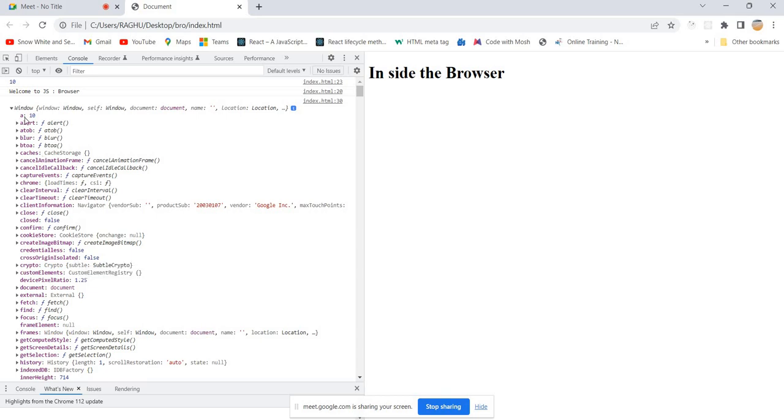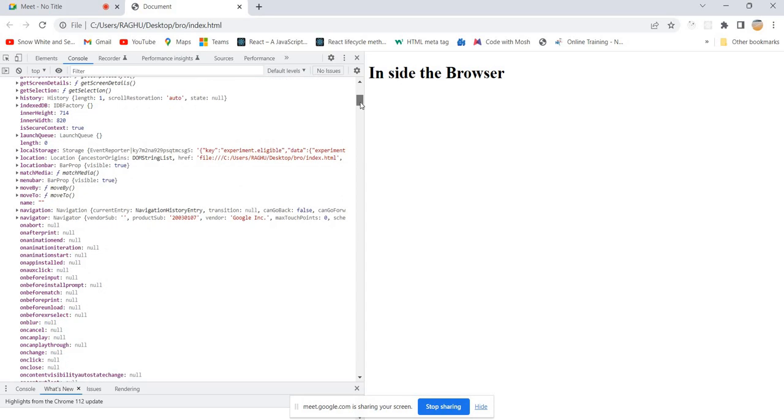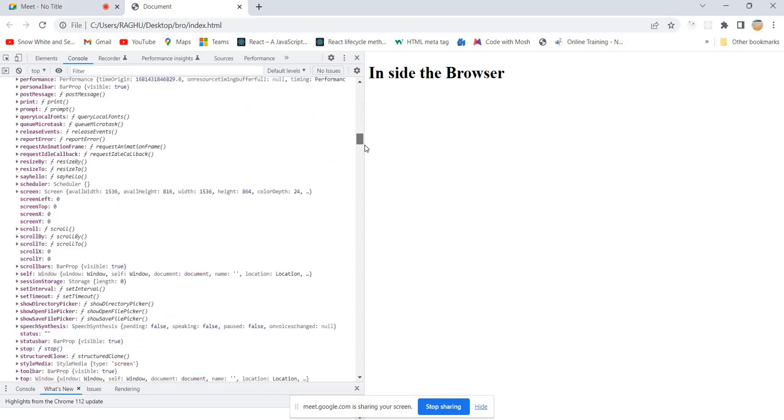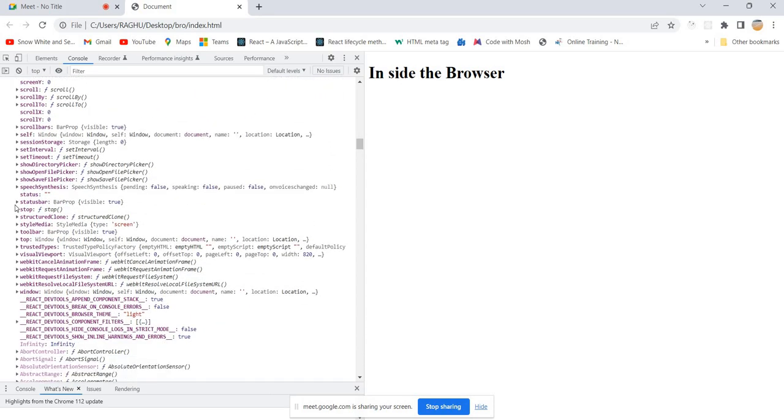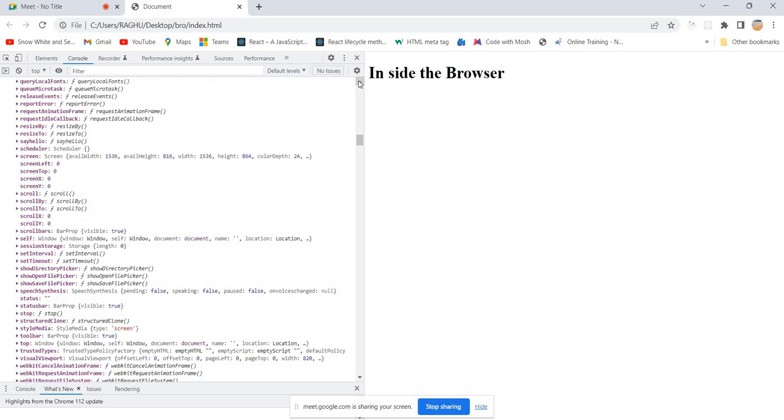Our variable a is also part of the window object, and we have defined a method, sayHello. You can scroll down and observe the things in alphabetical order. Yes, alphabetical order. Okay, sayHello is there.